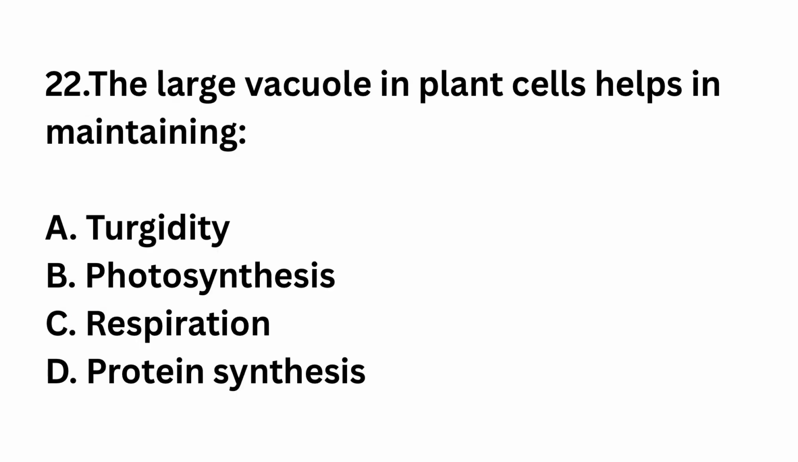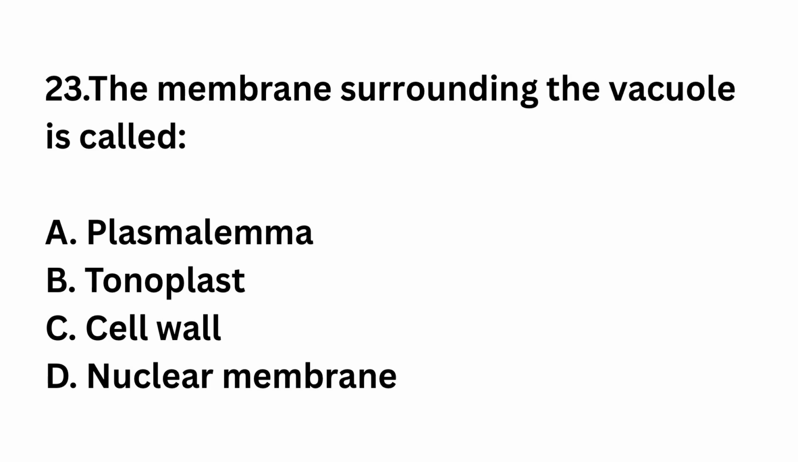Question number 22. The large vacuole in plant cells helps in maintaining turgidity, photosynthesis, respiration, protein synthesis. The right answer is option A, turgidity. Vacuole maintains turgor pressure.